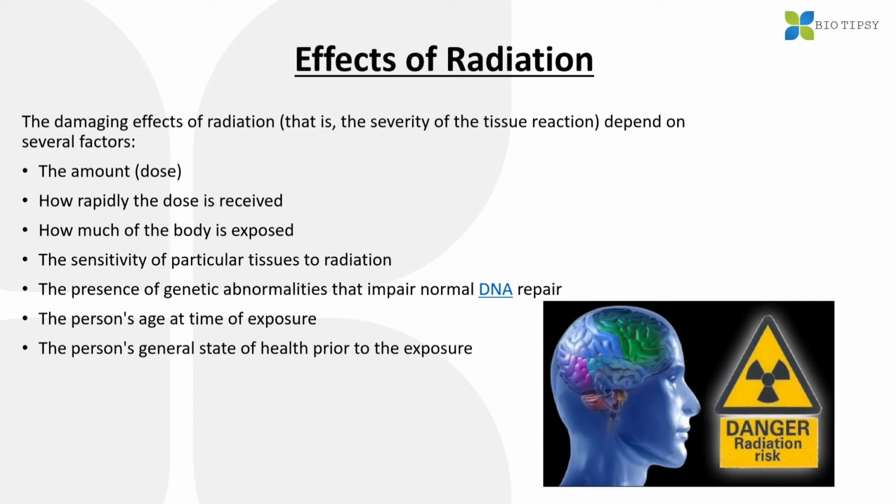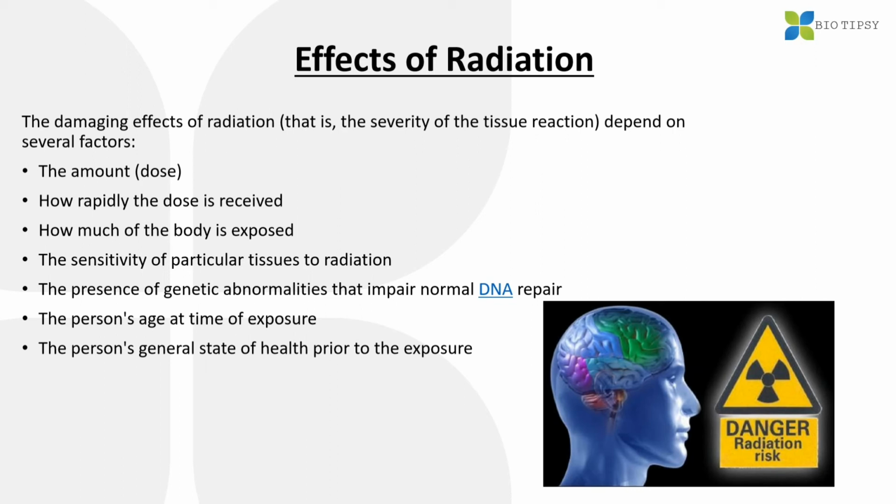Firstly, the amount, that is the dose, how rapidly the dose is received, how much of the body is exposed, the sensitivity of particular tissues to radiation, presence of genetic abnormalities that impair the normal DNA repair, and the person's age at the time of exposure. Obviously, this is a very important point, because if an adult is exposed to radiation, that adult obviously has much better immunity than children below the age of 15 years. So you can understand that the person's age obviously matters.